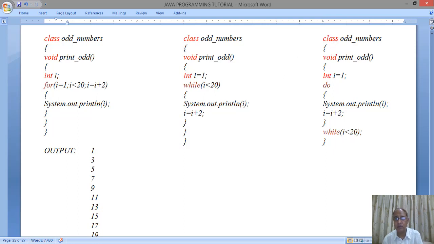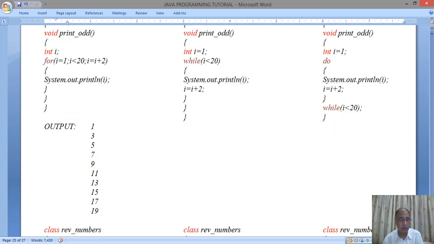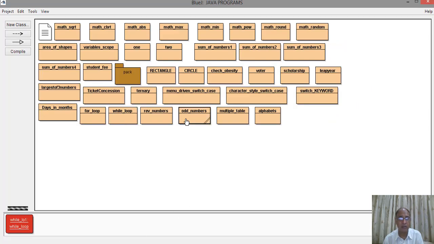Then again we have class OddNumbers here for the do while, i is equal to 1 initialized, the value of i is 1. Then we have do, then we have System.out.println(i), i is equal to i plus 2, again step 2 incrementation, while i less than 20 semicolon. So this is a little bit of a difference, but it will again give you the same answer, that is 1 to 19, all the odd numbers. So all these programs are doing the same thing, printing odd numbers from 1 to 19, but using different commands or keywords. So we will again check this program now in BlueJ, printing odd numbers.